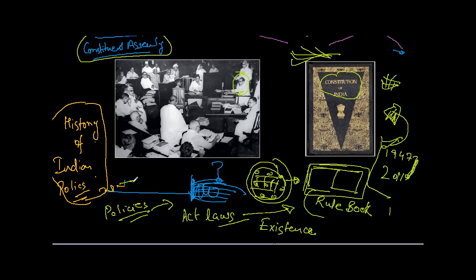Since the rule of several kings and emperors, by Britishers and other people, and at the end, the Constitution of India. This is the near rule book. Well, I'll talk to you in later videos regarding what happened in those 90 years in between and how everything worked in detail.